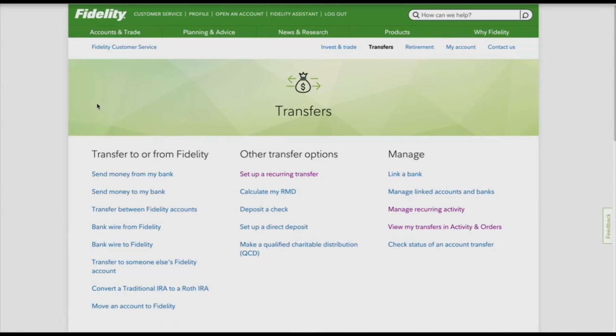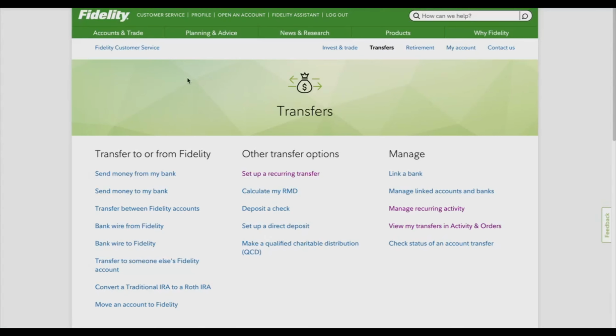When it comes to transferring, there's a lot of options you can do. I will highly recommend to set up a recurring transfer, because with this you automate it and you don't have to worry about it. For example, you can start with investing maybe $50 or $20 a month, and then you set that up, and monthly it will just do that automatically and you don't have to worry about it. So I will highly suggest to do that.